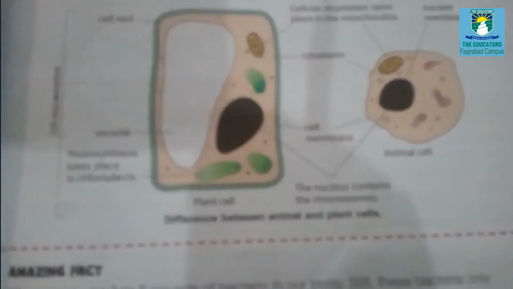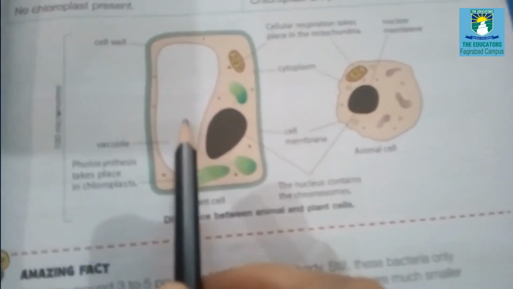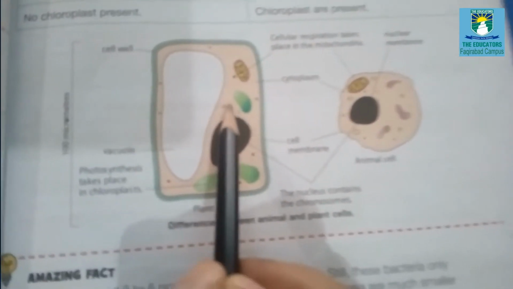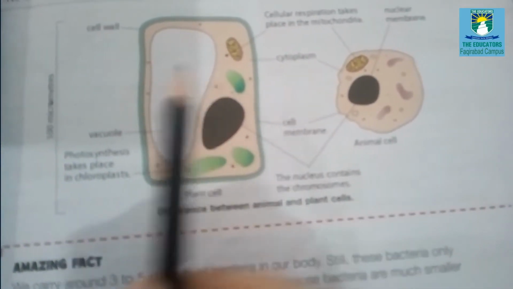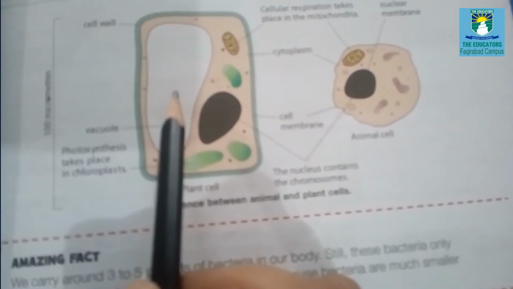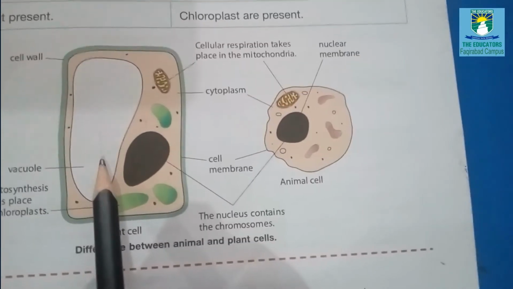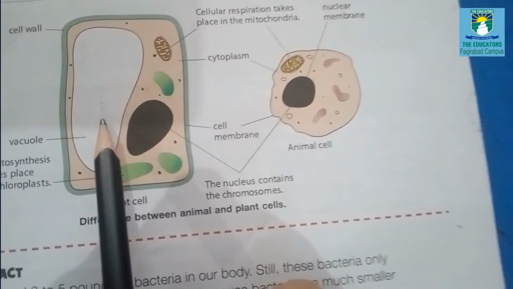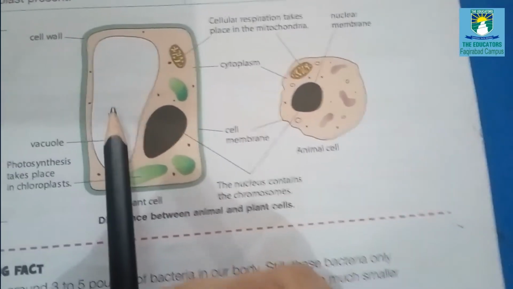Look at this diagram. It's a diagram of a plant cell. This part is known as the vacuole. It's filled with fluid, in the cytoplasm. In animals, vacuoles act as storage for nutrients, and in plants, they act as storage as well as provide internal support to maintain the cell structure.